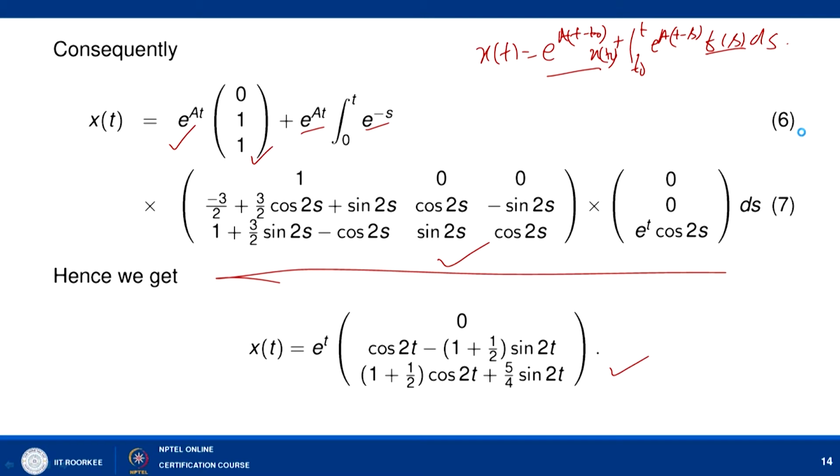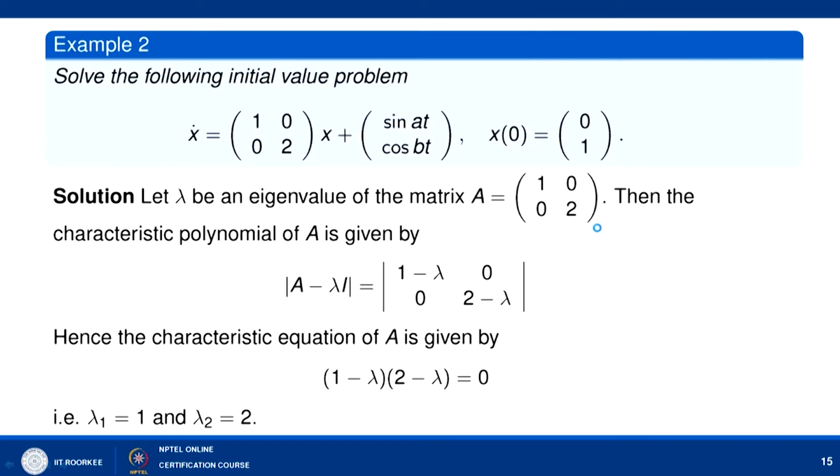So, now let us consider one more example so that this can be simplified in a better way. Let us consider a 2 by 2 matrix case where this can be further simplified. Solve the following initial value problem: x dash equal to the matrix 1 0 0 2 times x plus sin t cos t, where the initial condition is given as x(0) equal to 0 1. So, first thing is to find e to power At, the fundamental matrix solution of x dash equal to Ax, where A is given as 1 0 0 2.